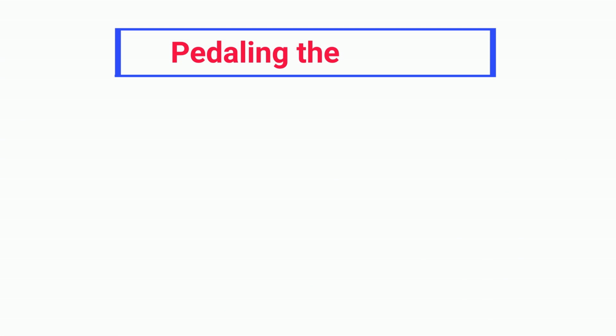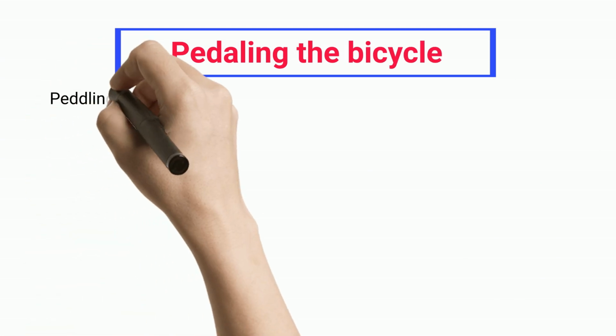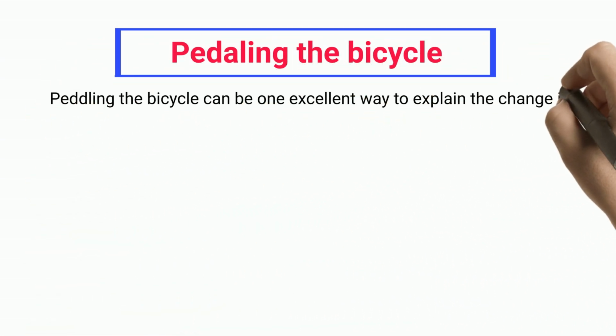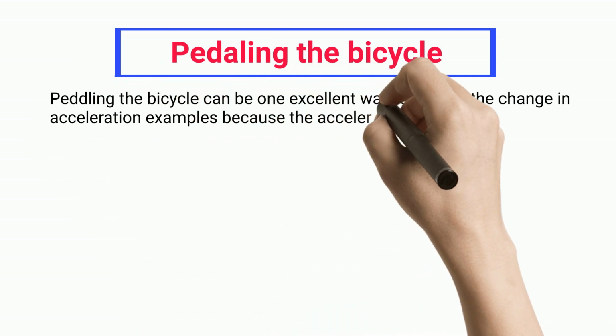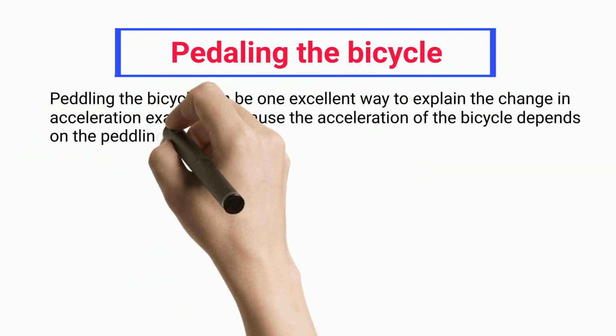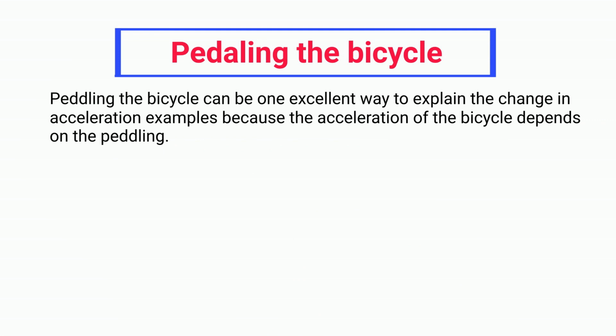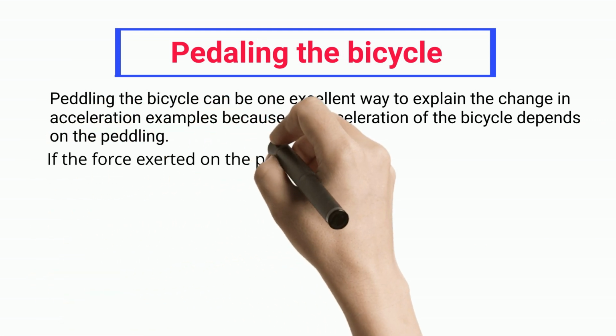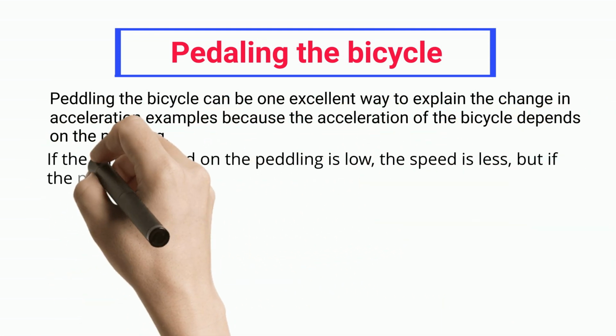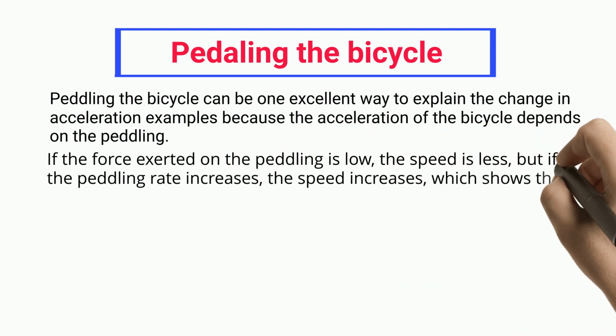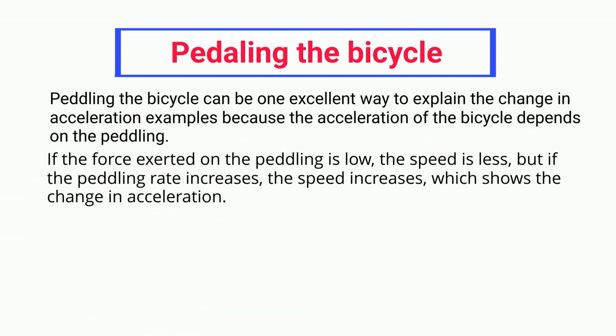Pedaling the bicycle. Pedaling the bicycle can be one excellent way to explain the change in acceleration examples because the acceleration of the bicycle depends on the pedaling. If the force exerted on the pedaling is low, the speed is less, but if the pedaling rate increases, the speed increases, which shows the change in acceleration.